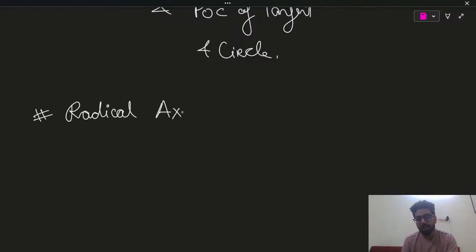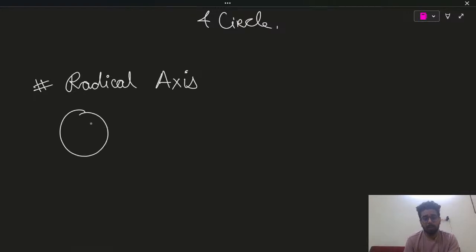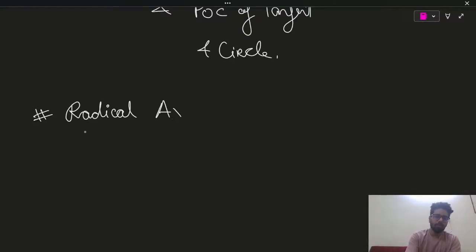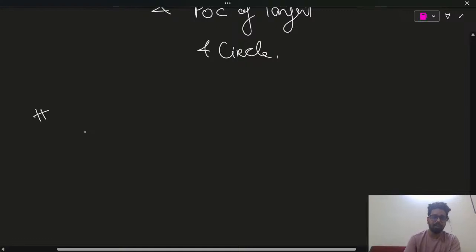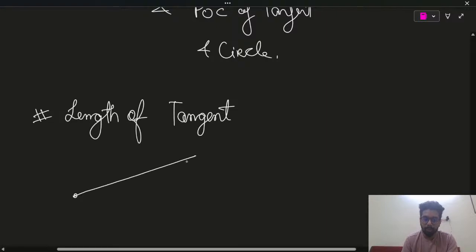Radical axis is very important because, you will see, it's a line. Before radical axis, I will write on the length of tangent. Length of tangent is the distance of an outside point to the point of contact.